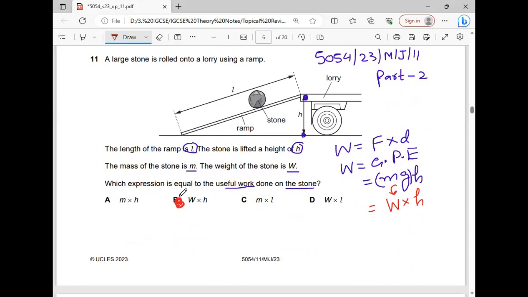I hope you got this point. So whenever these type of questions are given and you are supposed to find the work done, then always make sure that due to the height, the work done will be converted into gravitational potential energy.